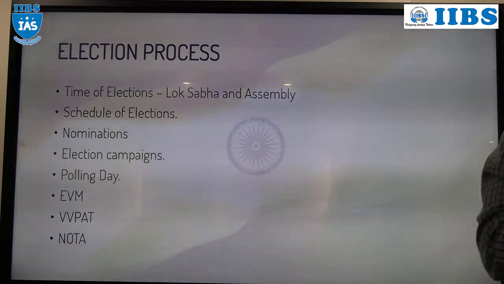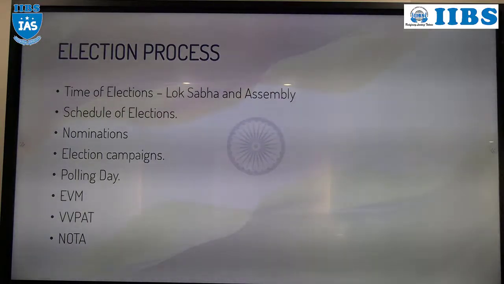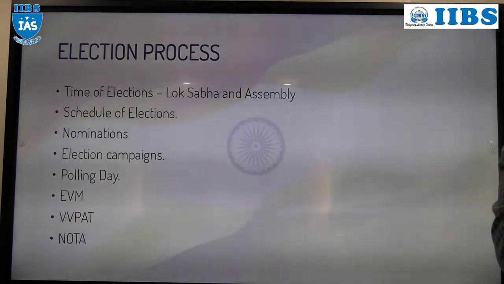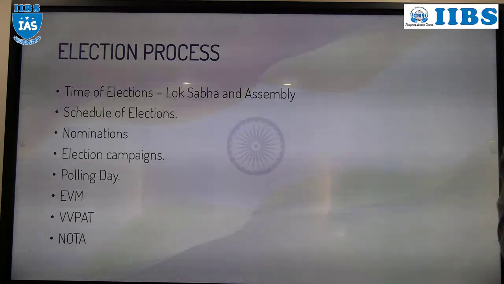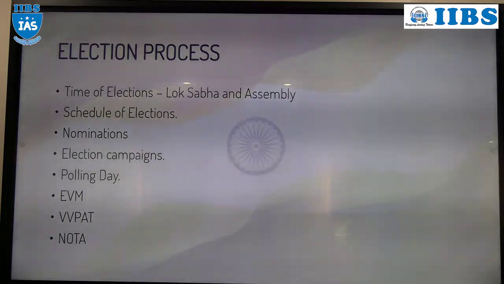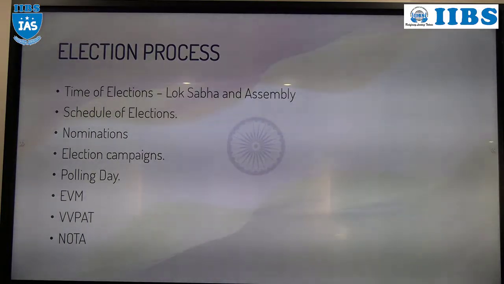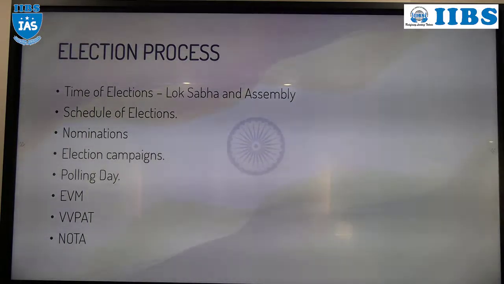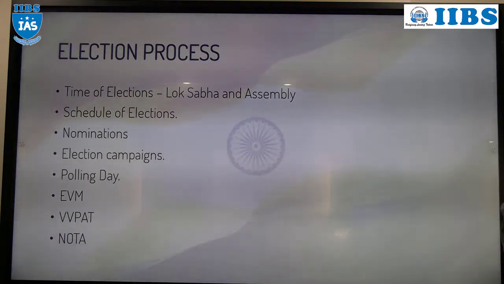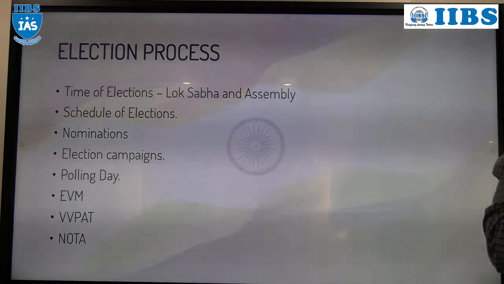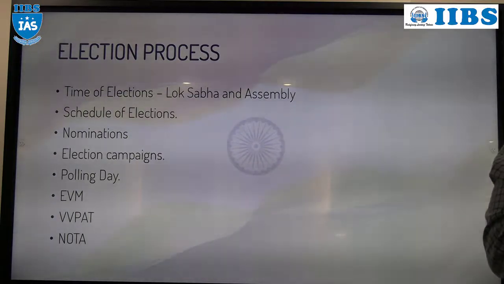If I talk about campaigning, there is a concept called star campaigner. Star campaigner means that during election campaigning, a particular candidate will call a Bollywood celebrity, a Tollywood celebrity, a hero, or a famous personality. Those are star campaigners. Understood? An independent candidate doesn't have any star campaigner.